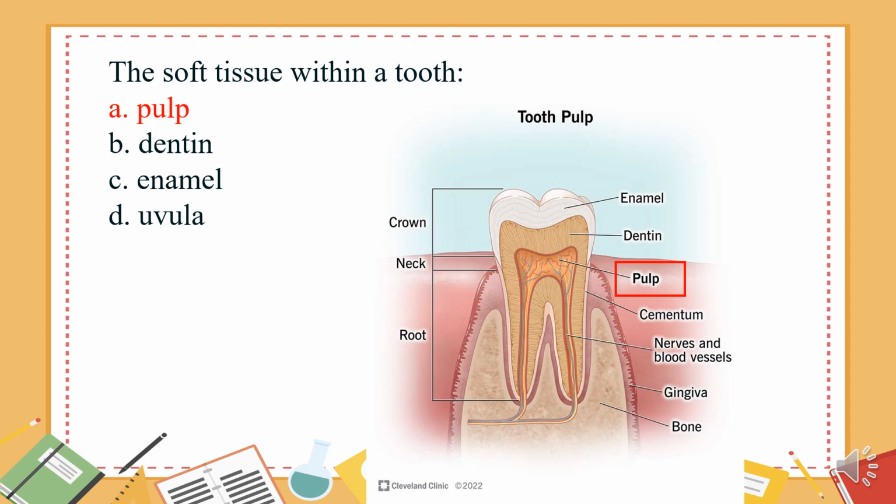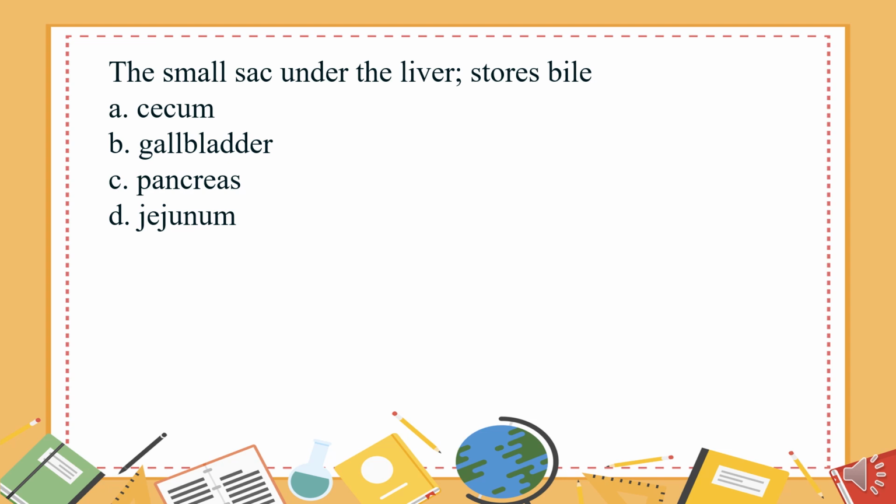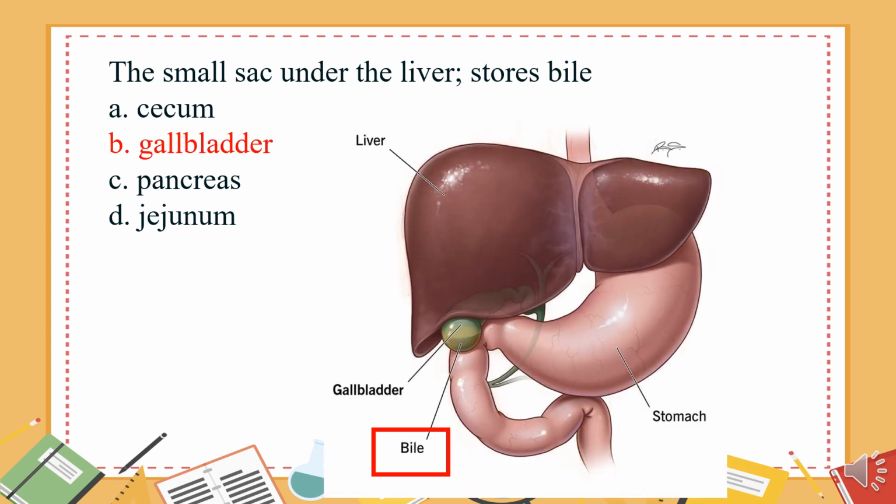Pulp. The small sac under the liver that stores bile. A. Cecum. B. Gallbladder. C. Pancreas. D. Jejunum. The answer is B.